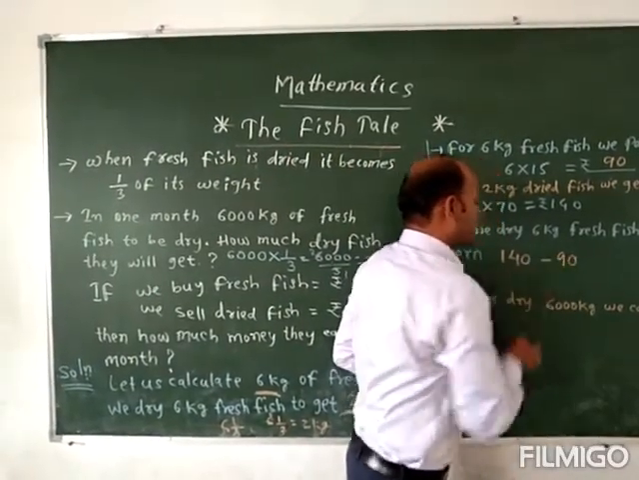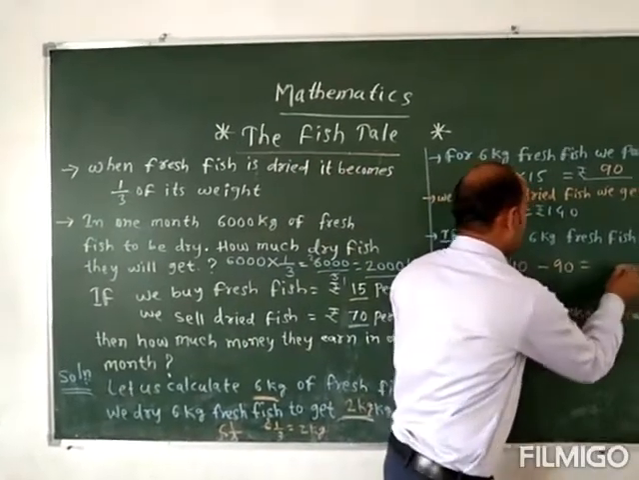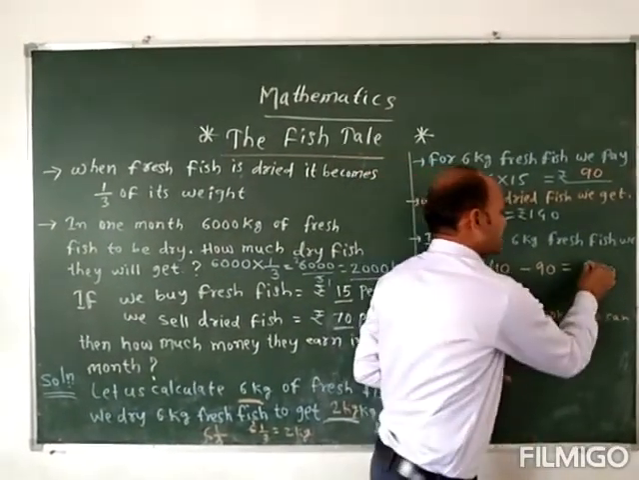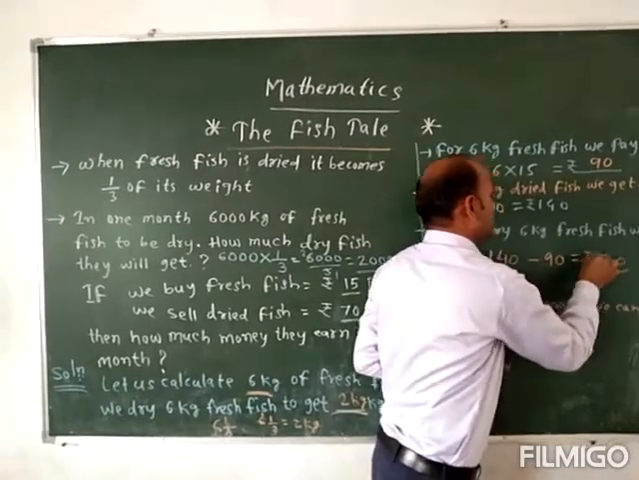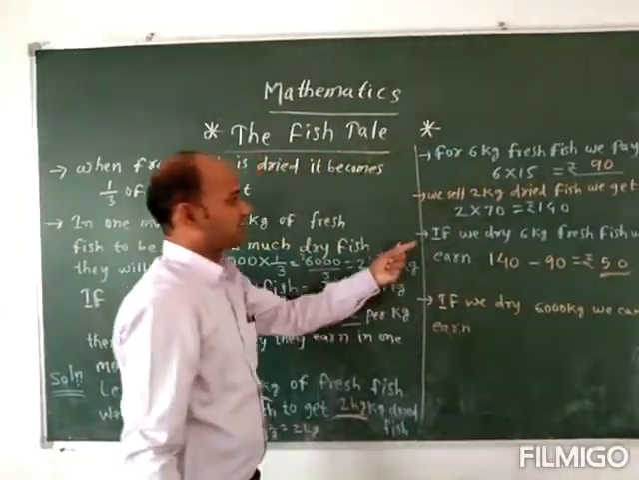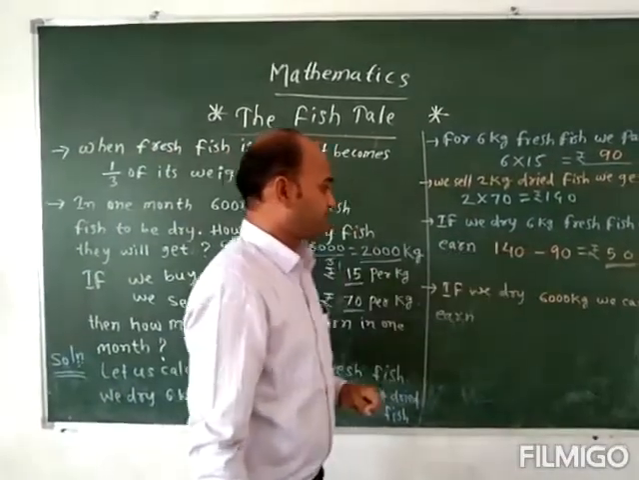You can subtract these two, you will get the answer. 0 minus 0 becomes 0. Here 14 minus 9 becomes 5. So how much have you earned? 50 rupees you have earned. So for 6 kg of fresh fish, we earn 50 rupees.